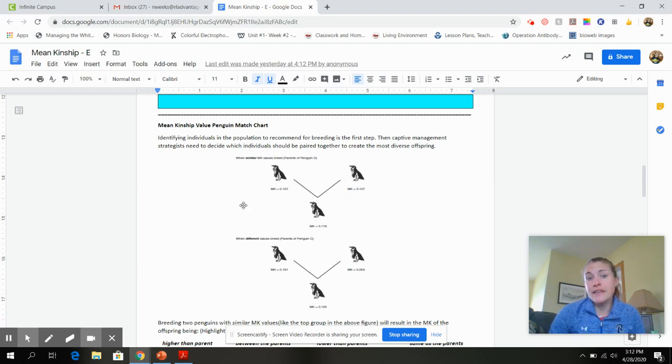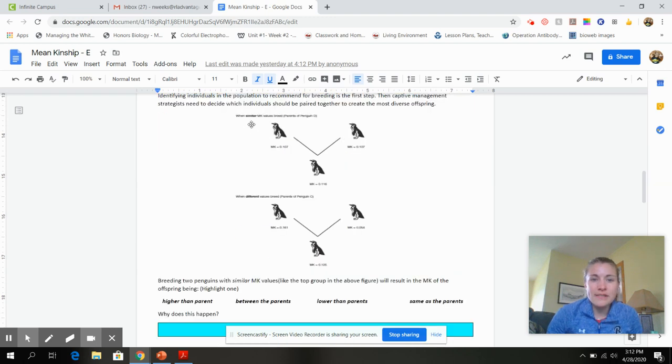So in zoos, they need to decide which penguins they're actually going to breed. So here we have the parents making the kids. So here, when similar MK values, I know this is really small, but you guys can zoom in on your screens. When we have similar MK values that breed, this is what happens to their numbers.